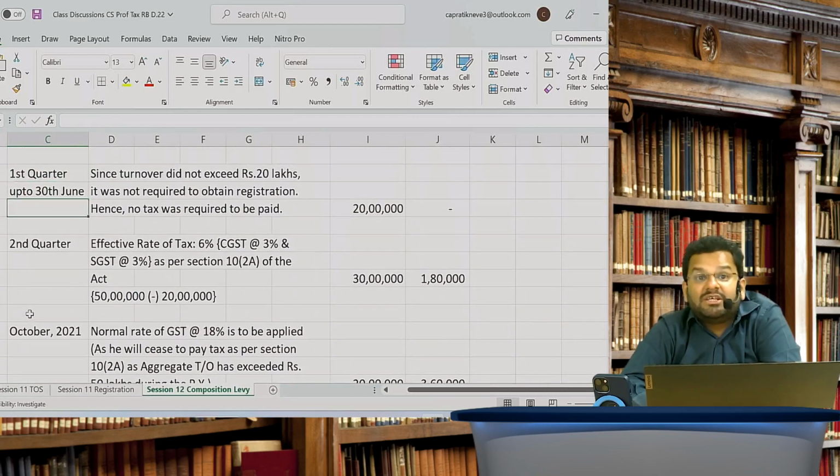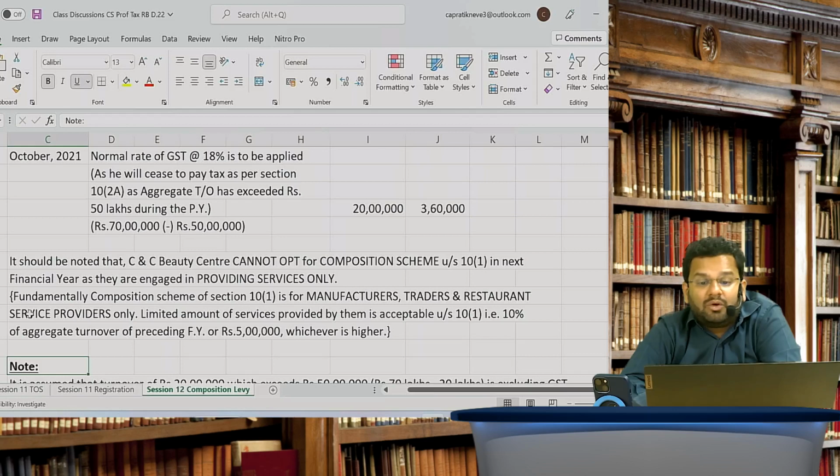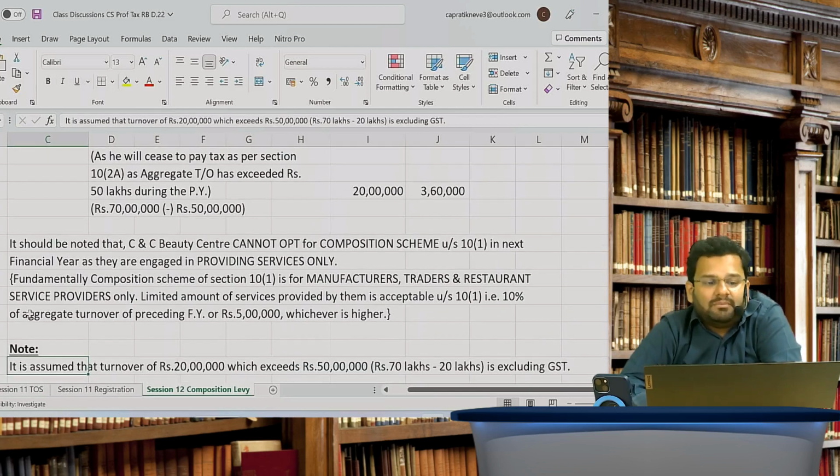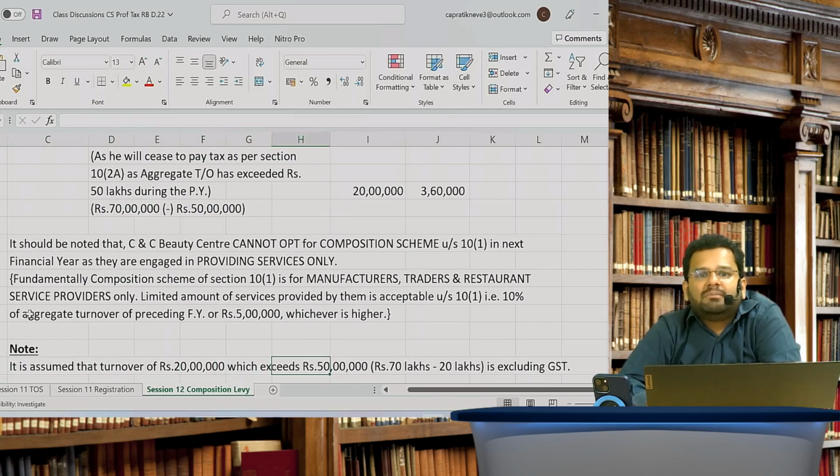We have discussed each and every part of it. One request to you will be, don't take the total of 1 lakh 80,000 and 3 lakh 60,000. Why? Because I told you 180 you cannot claim ITC, 360 you can claim ITC. When you are under composition scheme, you are liable to pay GST on a quarterly basis. When you are a normal taxpayer, you are paying GST on a monthly basis. Correct? So there is a huge difference. So please don't take the total of both. It doesn't make sense.